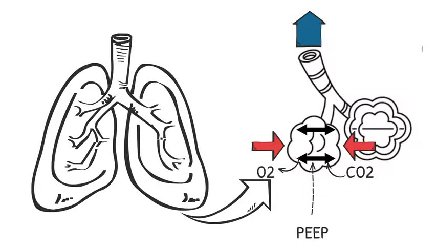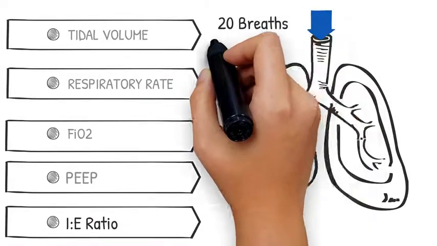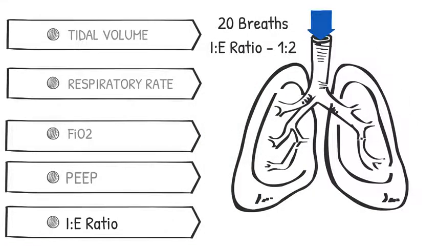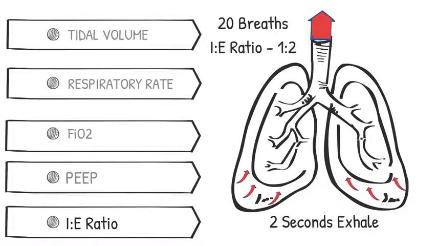carbon dioxide. The last setting that you need to think about is the inspiratory to expiratory ratio, also known as the I to E ratio. Let's say that we have set a respiratory rate at 20. This would mean that I have a total of 3 seconds for each breath. An I to E ratio of 1 to 2 would mean that the patient would inhale for 1 second and then would exhale for 2 seconds.